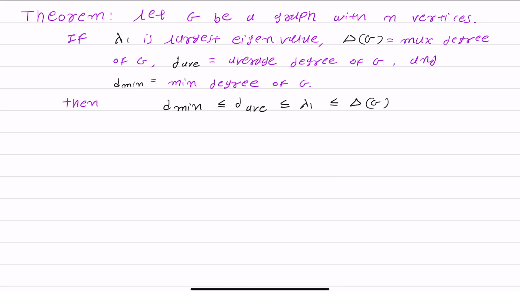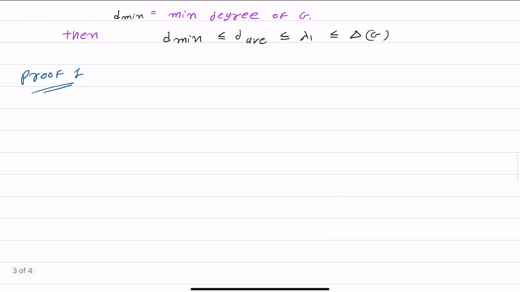So start with the first. Proof 1, for the average degree. Let us consider our ith vertex, which has minimum degree, meaning di is equal to d min.